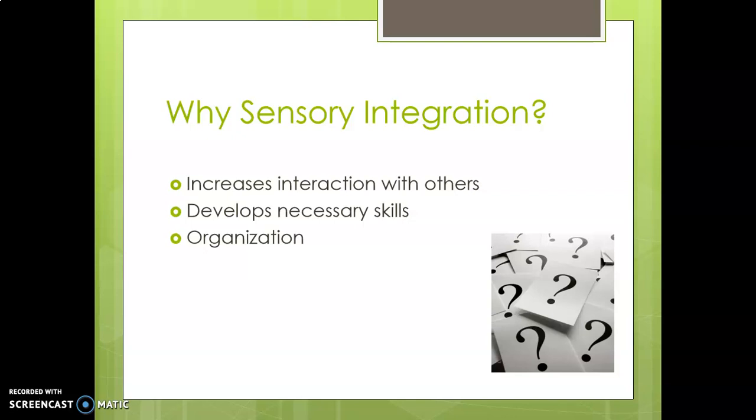Second, sensory integration helps a child to develop necessary skills, which can be at different levels, and whatever the skills may be, learning becomes easier for the child. The third one is organization.